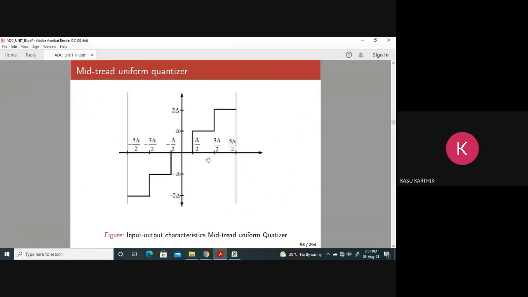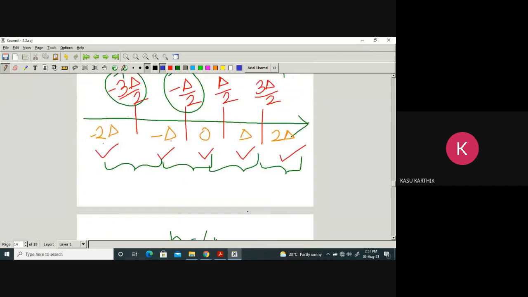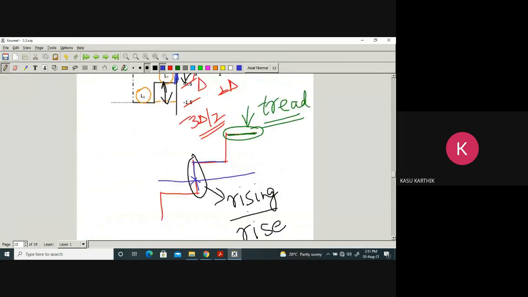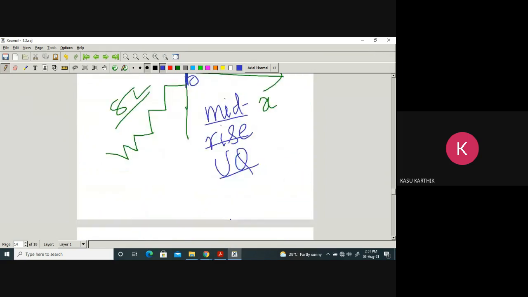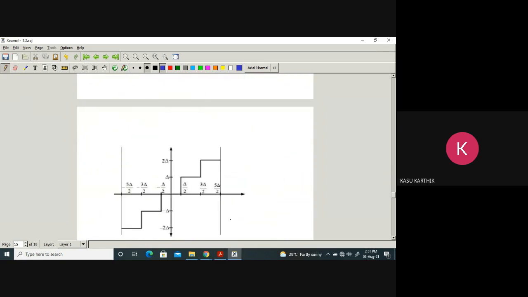So there is another type of quantizer. It is also uniform, but it's called mid-tread. Obviously, the origin lies in the middle of the tread here. Now, they are a little bit different. This is a mid-tread uniform quantizer.